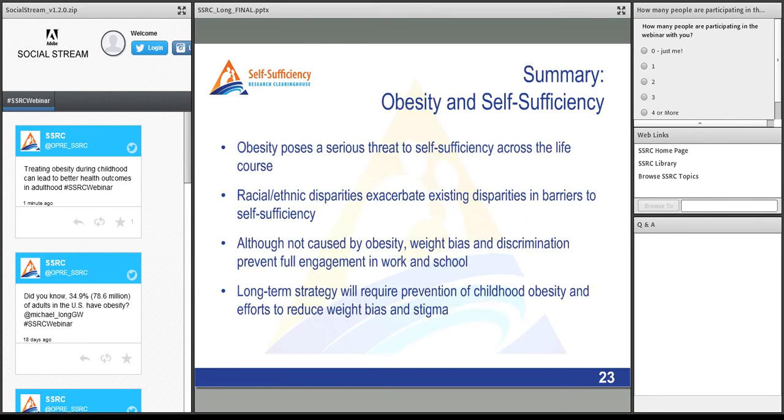So in summary, obesity poses a serious threat to self-sufficiency across the life course. Racial and ethnic disparities exacerbate existing disparities and barriers to self-sufficiency. And although not caused by obesity, weight bias and discrimination prevent full engagement in work and school. And a long-term strategy will require prevention of childhood obesity and efforts to reduce weight bias and stigma.